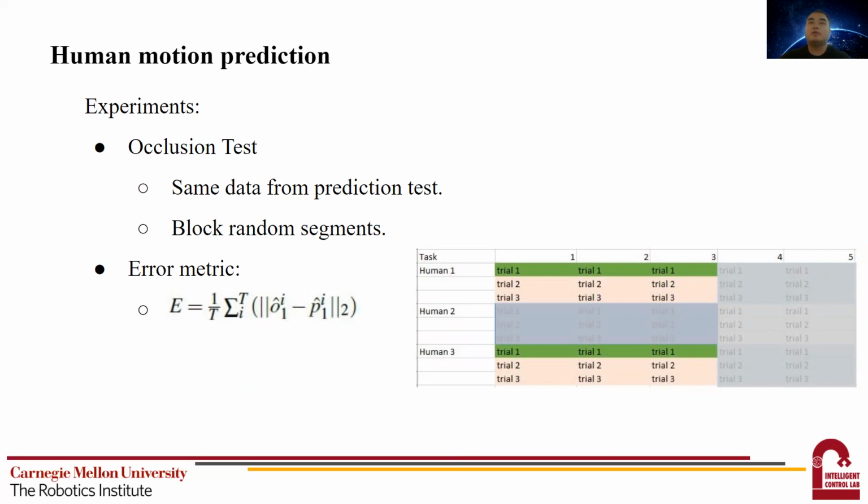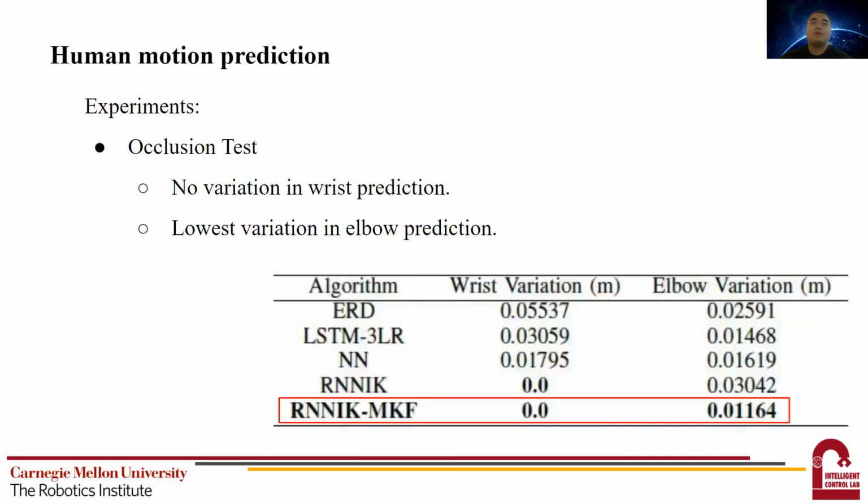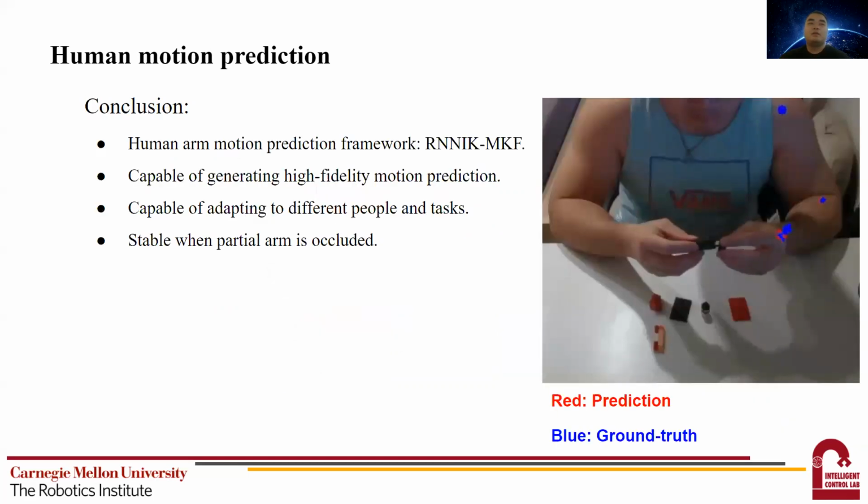So for this test, we define the error metric as the following equation. Hat O is the prediction with occlusion, and hat P is the regular prediction. So we use this because the algorithm is considered stable if the variation is small when predicting with and without occlusion. So from this table, we can see our method had no variation in wrist and the lowest variation in elbow. This is because we separate the wrist and elbow prediction. The occlusion of elbow does not impact the wrist. Also, the physical model we used helps the algorithm to achieve the lowest variation in elbow.